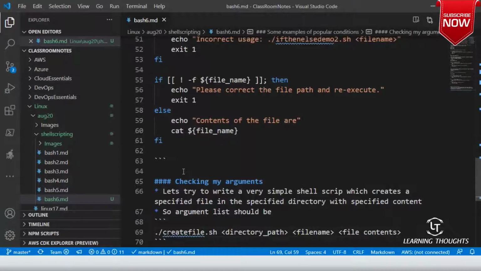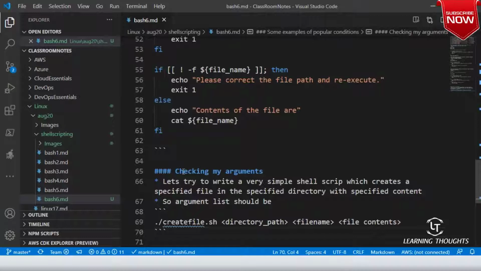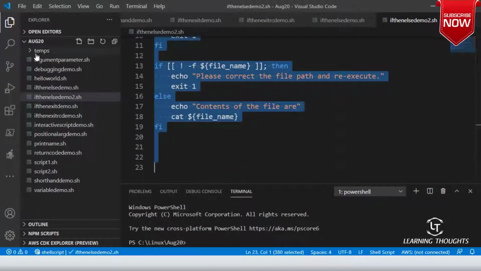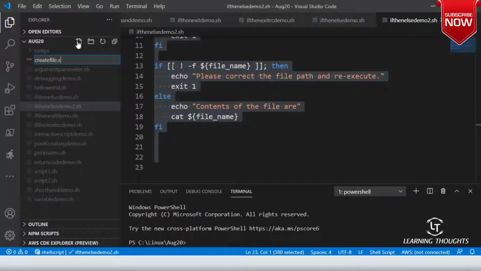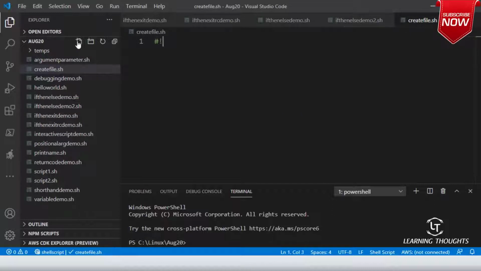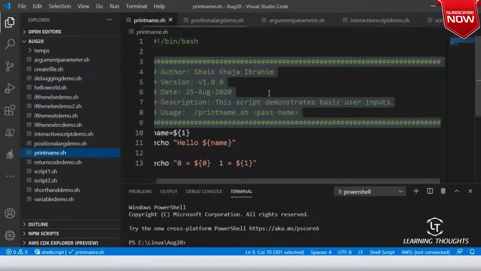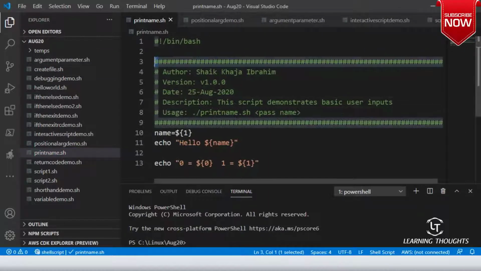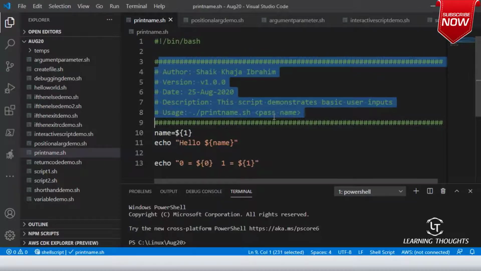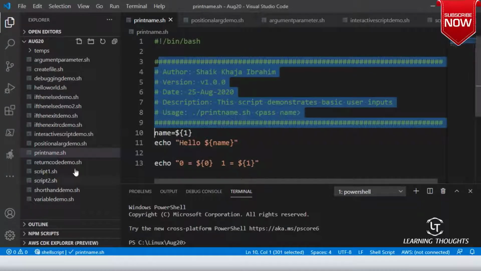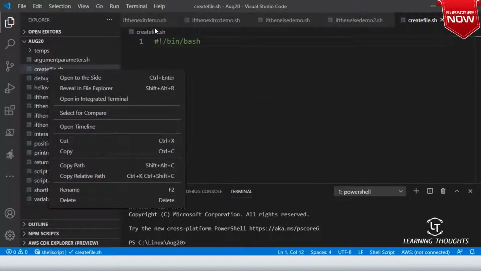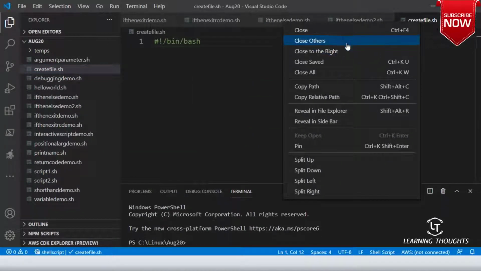Am I clear on this? So we are supposed to write a file which is called create_file.sh. So let me do that. This time I'll be writing the script header also. create_file.sh, /bin/bash. Okay, now let me take this script header, and let me close others.